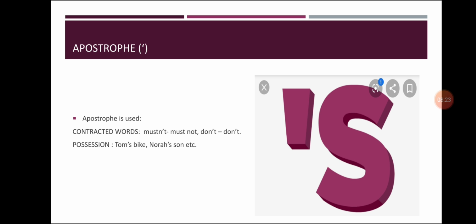Possession: Tom's bike. Whenever we want to express possession, whenever we want to speak about the possessive things or the possession of somebody, there we use an apostrophe. An apostrophe is used to show possession, to show the omission of a letter or letters, or to form the plurals of figures and letters.